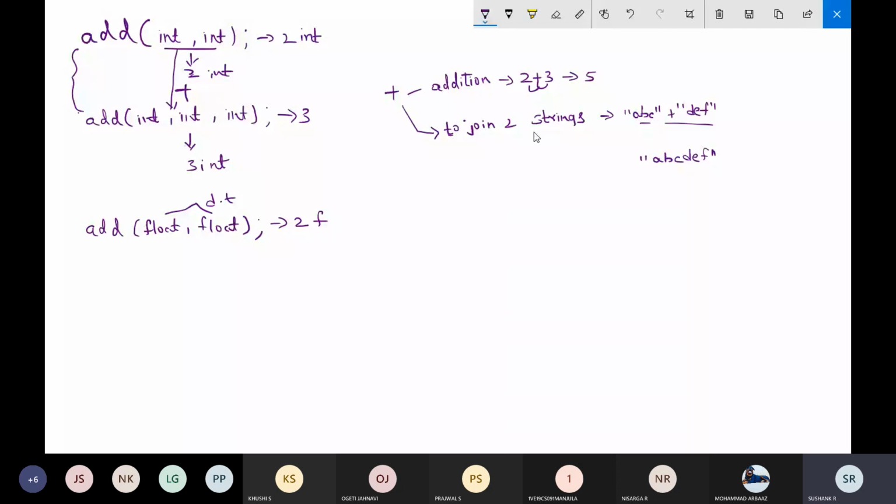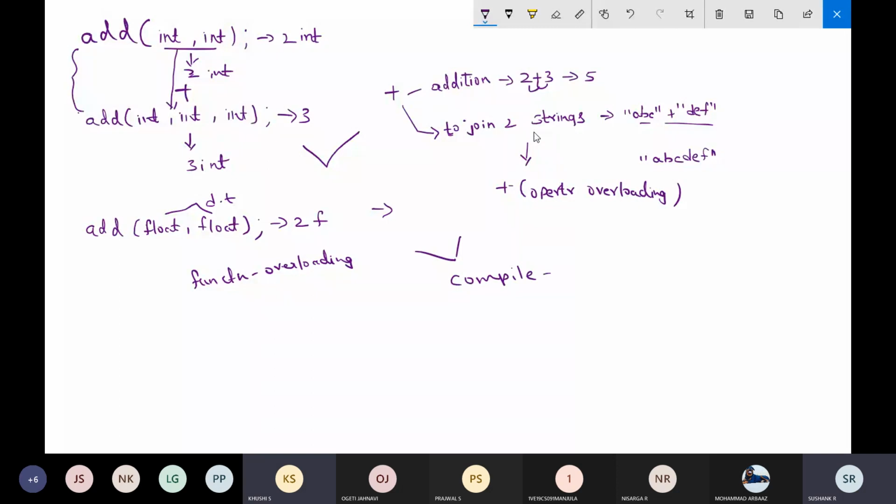So regarding these two examples, one is an example of function overloading, and this is an example of operator overloading. These two come under compile time polymorphism.